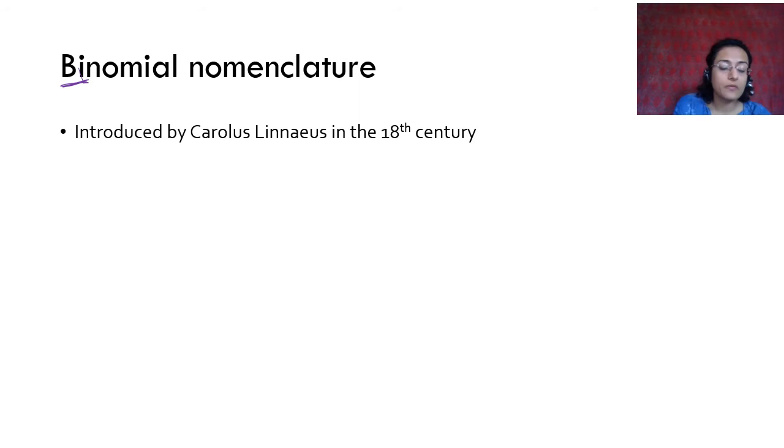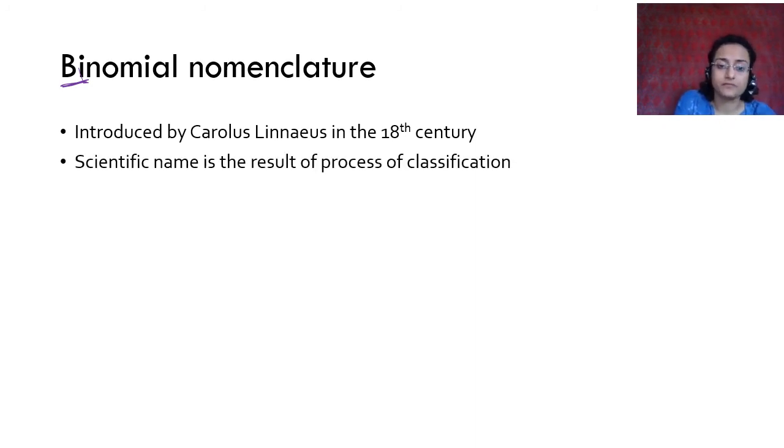Carolus Linnaeus was a great naturalist. He worked a lot on plants, and he is the one who started classification early in 1750 something. So in the 18th century, scientific name is the result of a process of classification. You just can't name anything. You cannot say that I will name this. It is a process of classification.